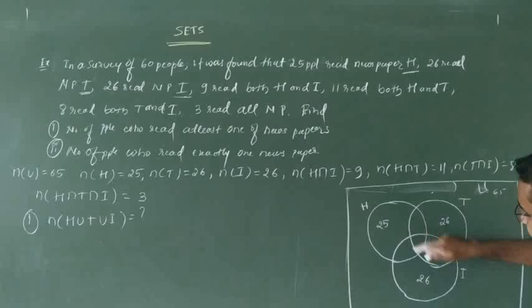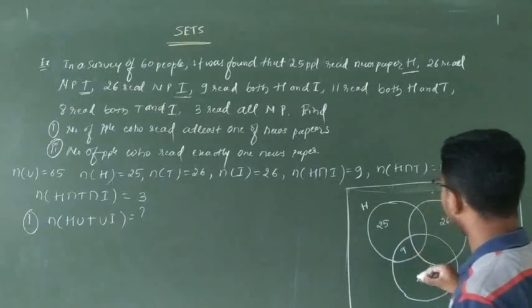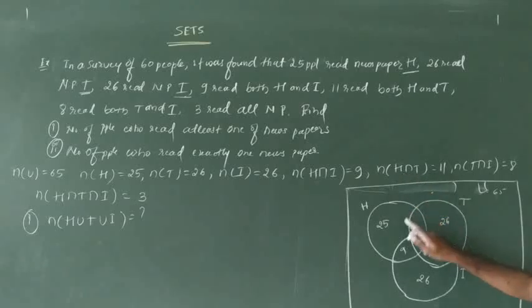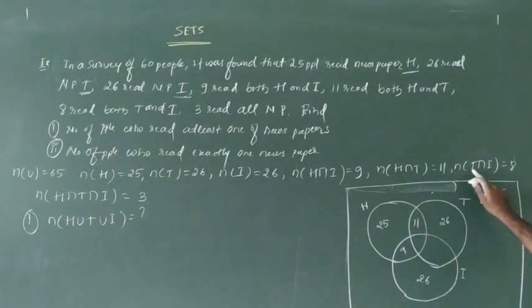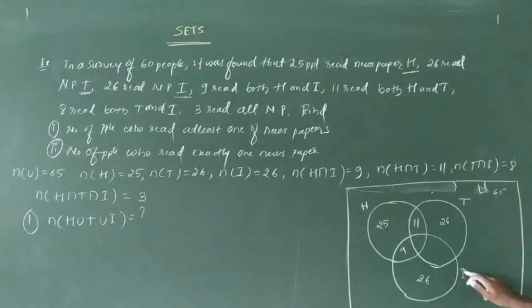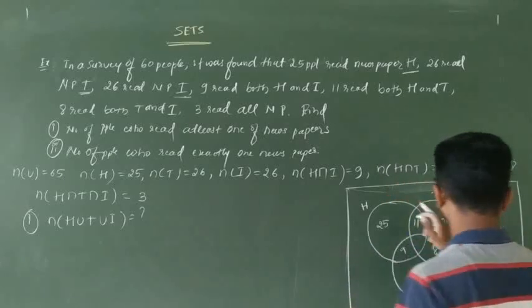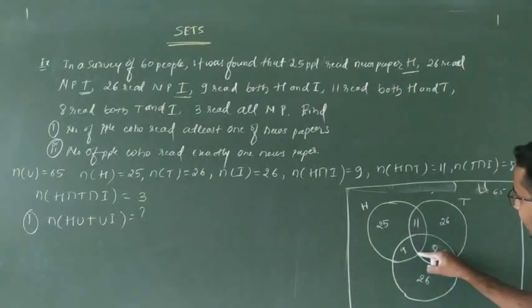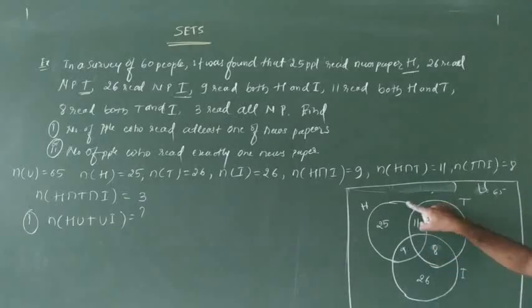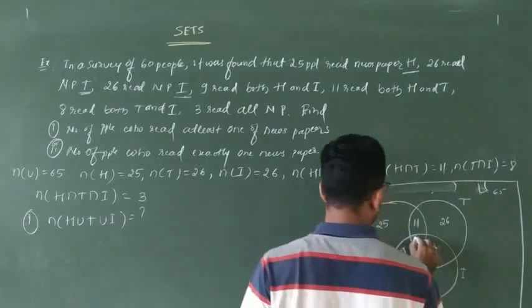Intersection means the common part, that is 9. H intersection T is 11. T intersection I is 8. And all the 3 are going to intersect in this portion. Reading all the 3 newspapers is 3.